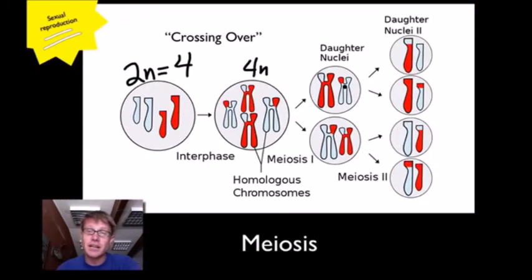They'll divide in half. Now we have 2n cells, and then eventually we'll have n cells.